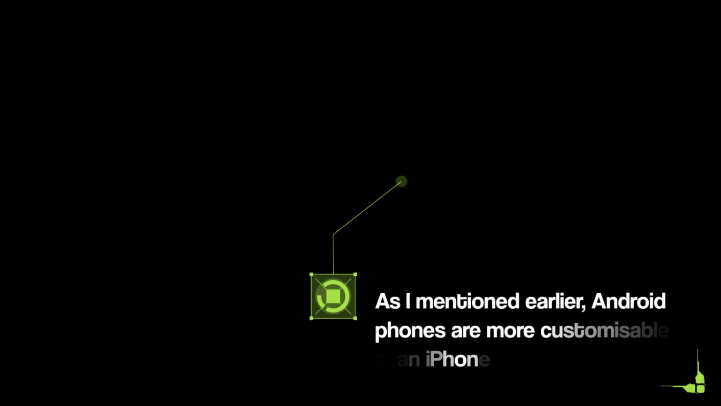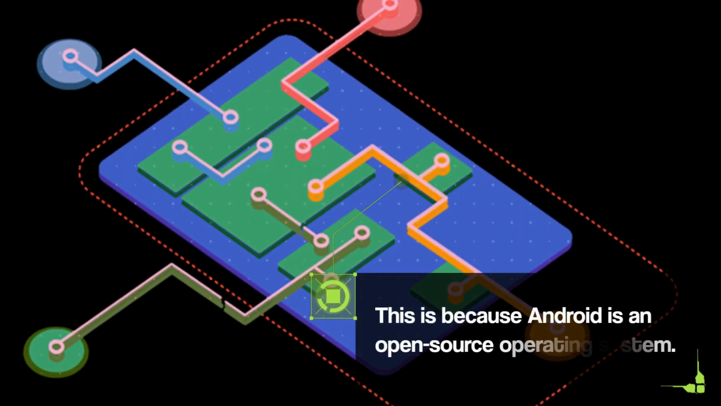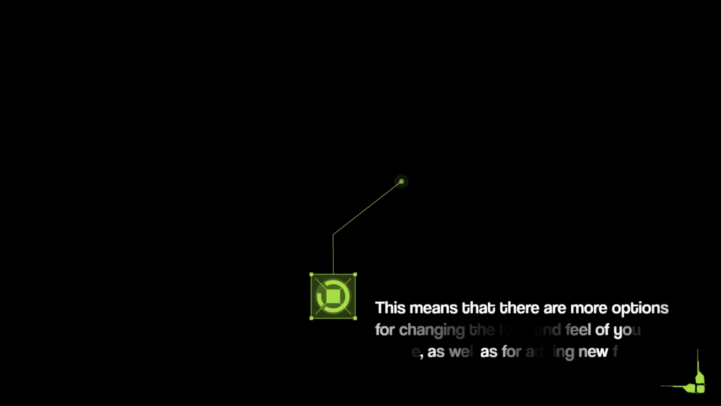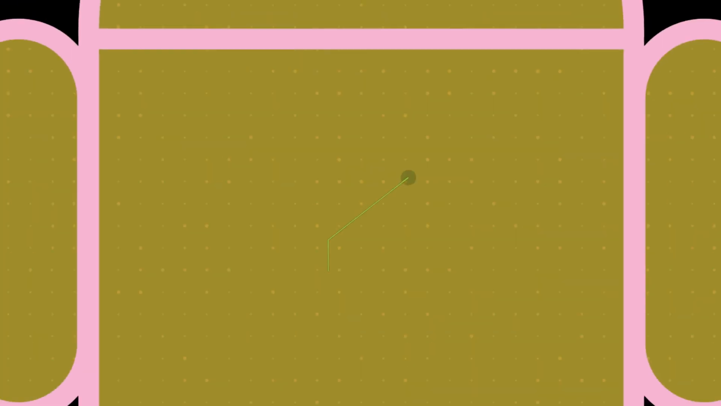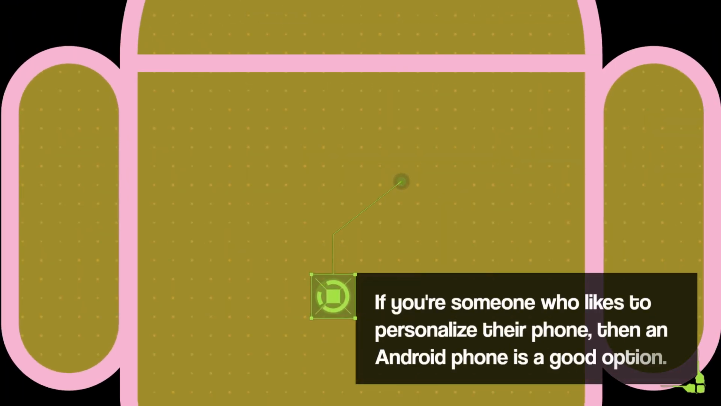As I mentioned earlier, Android phones are more customizable than iPhones. This is because Android is an open-source operating system. This means that there are more options for changing the look and feel of your phone, as well as for adding new features. If you're someone who likes to personalize their phone, then an Android phone is a good option.